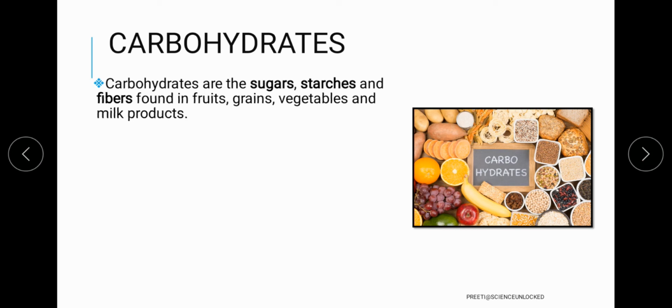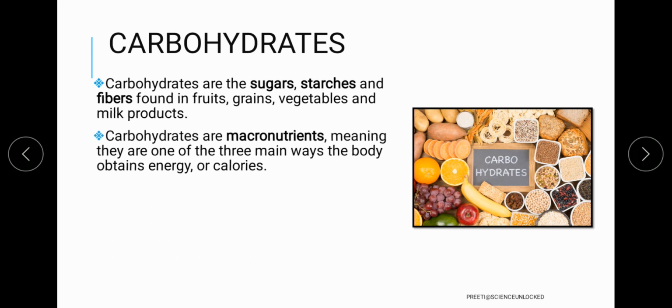When we talk about carbohydrates, they are one of the macronutrients. Whenever we say macronutrient, the term macro means something in larger quantity. So it simply means that this is a nutrient required by the body in a large quantity, hence the name macronutrients.